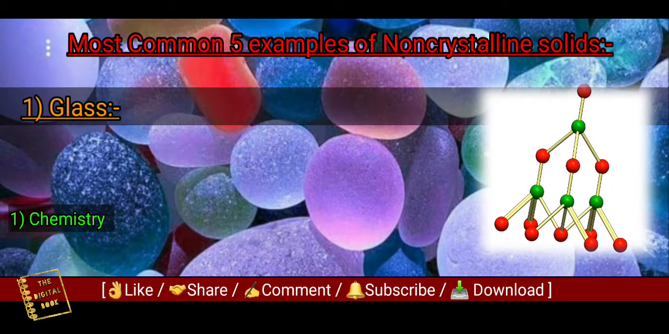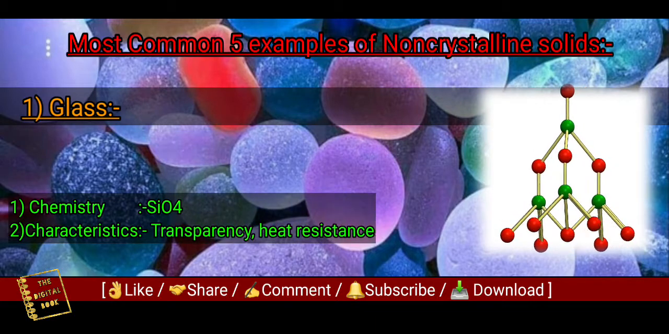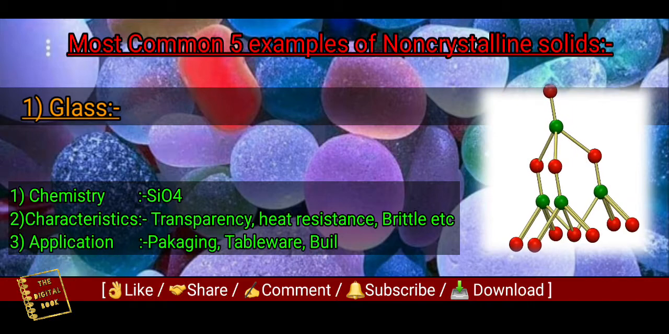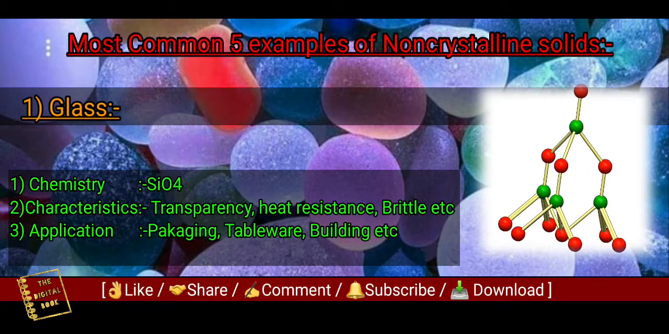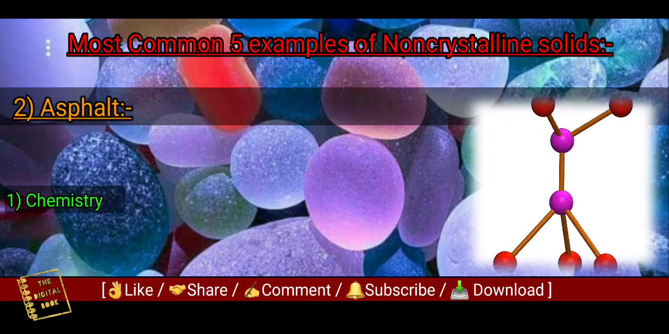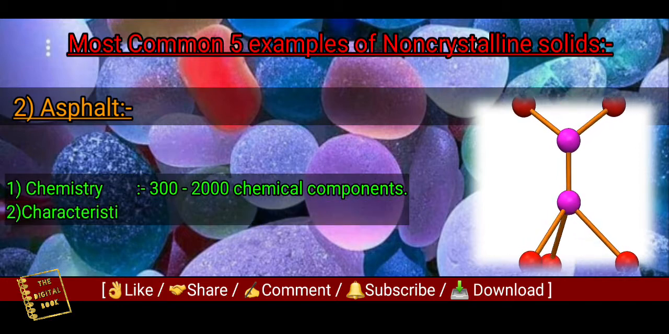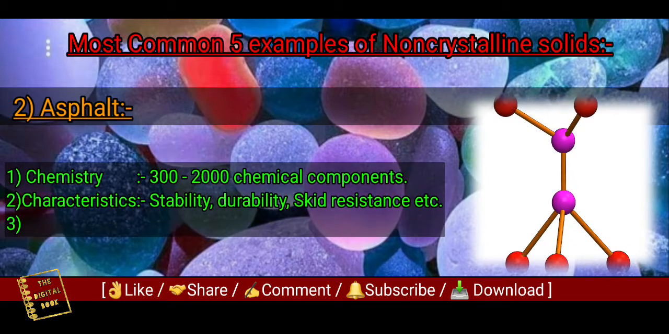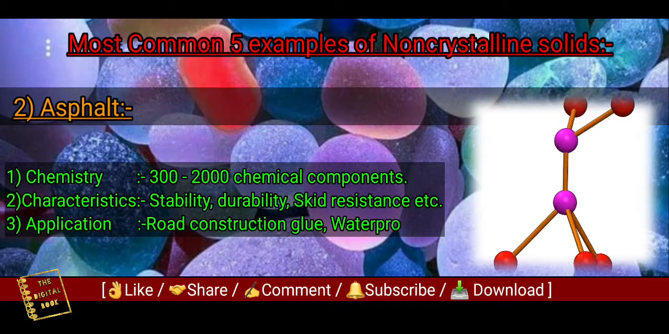The chemistry of glass is SiO4. The main characteristics are transparency, heat resistance, brittleness, etc. And its primary applications are packaging, tableware, building, etc. Then the next example is asphalt. Its chemistry depends upon 300 to 1000 chemical components. Its main characteristics are stability, durability, skid resistance, etc. And its primary applications are road construction, glue, waterproofing, etc.